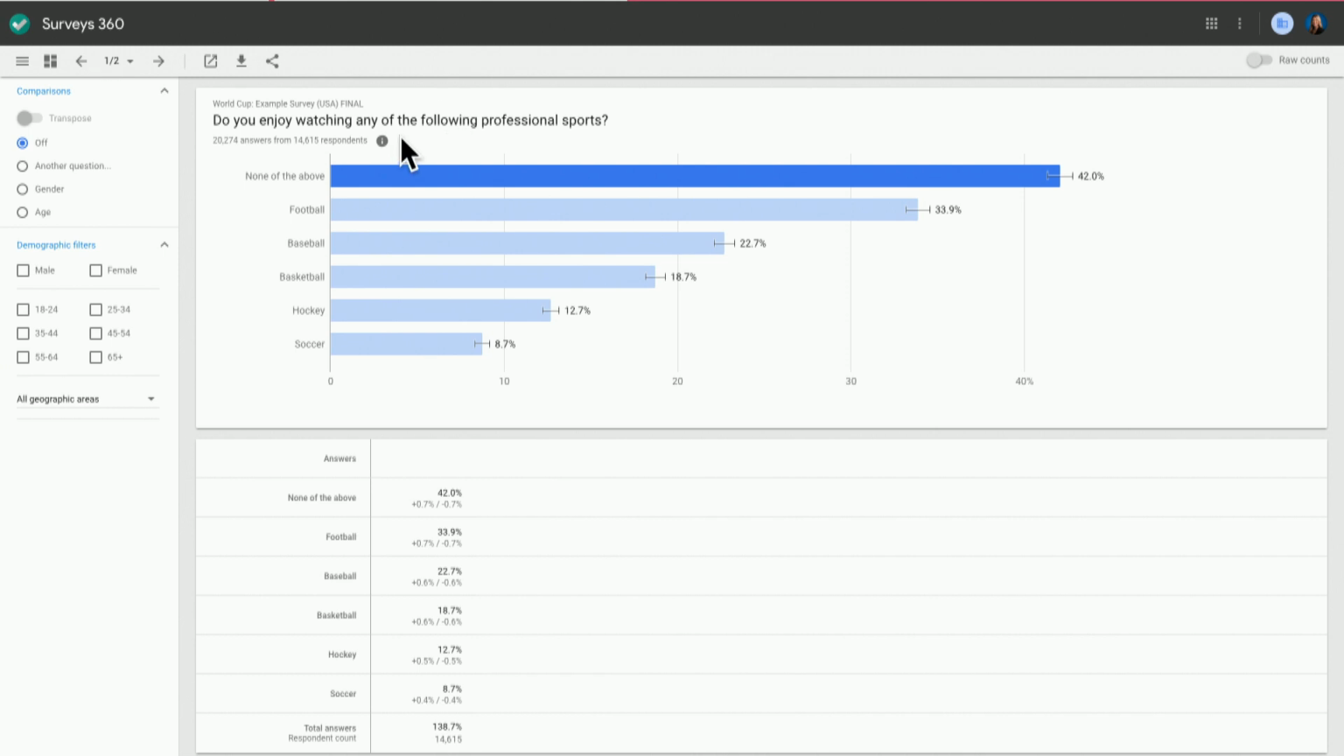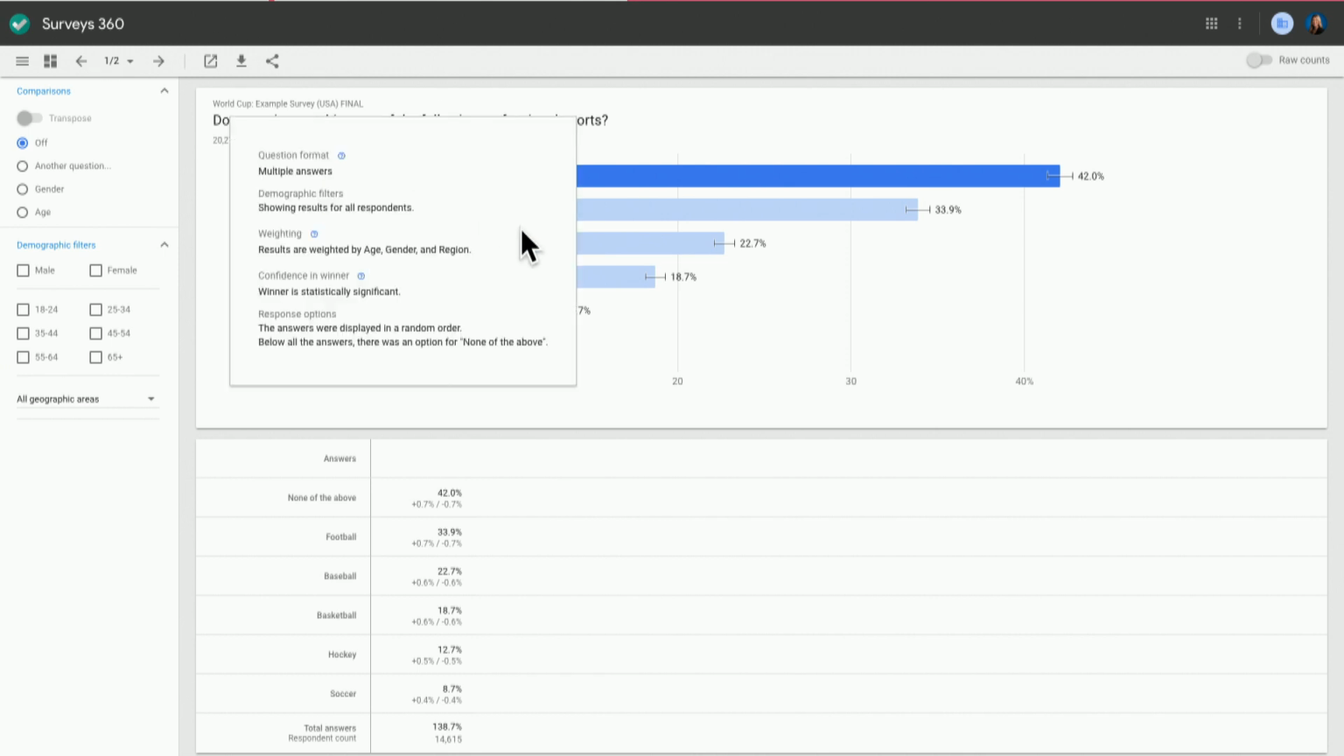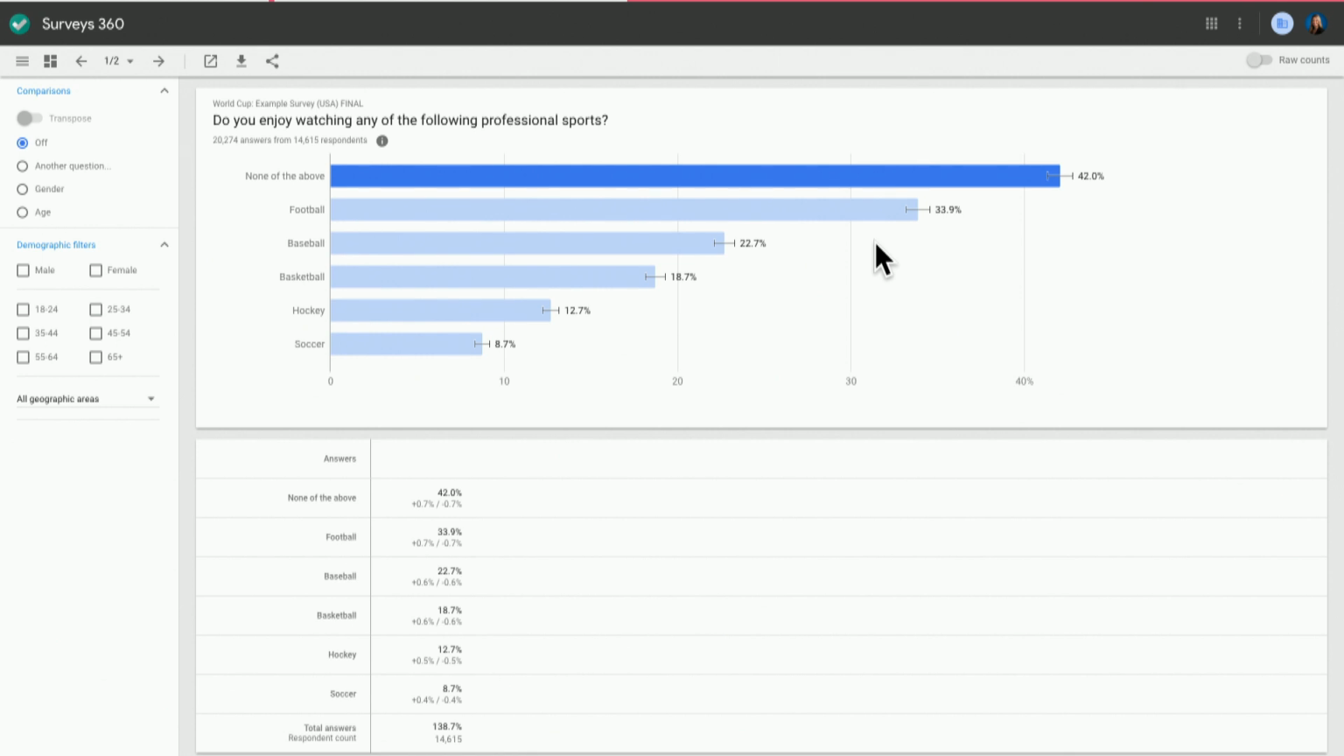Additionally, if you want some more information, you can click on this small I icon to find out, is my information statistically significant? While we do report on margin of error, you'll see over here with these little margin of error bars, we also report confidence in the winner. So you'll see here that the winner is statistically significant for this question, meaning we have enough responses. If you ever run a survey and you find it is not statistically significant, you can always buy more responses to help you decrease that margin of error and increase the significance of your survey.